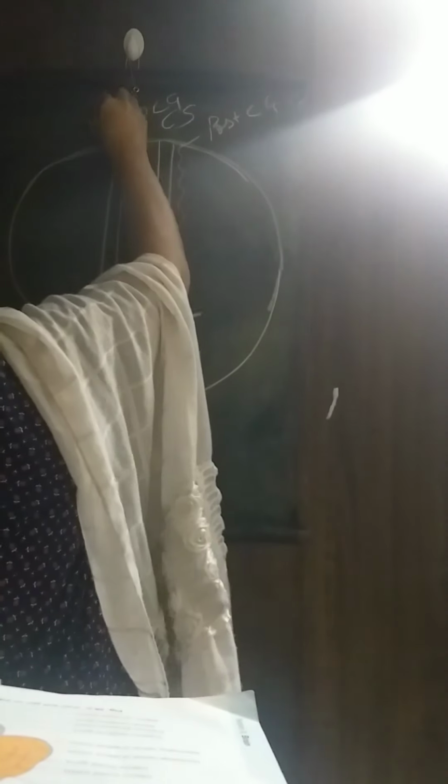Now, in front of the precentral gyrus, there is presence of a sulcus, and this is called the precentral sulcus.